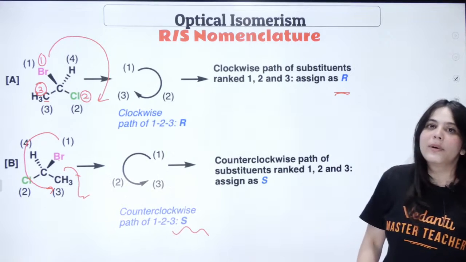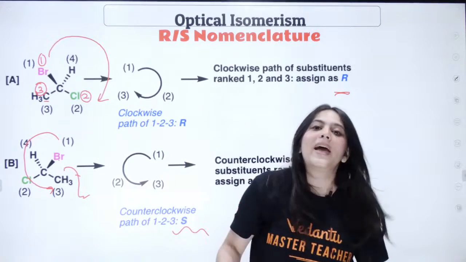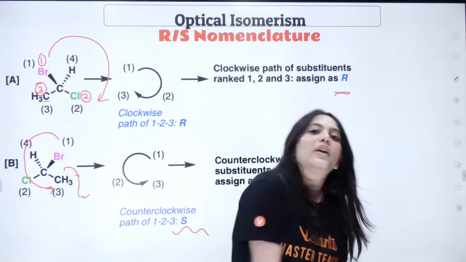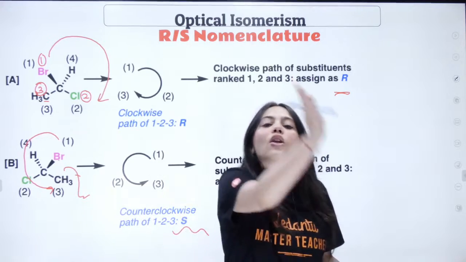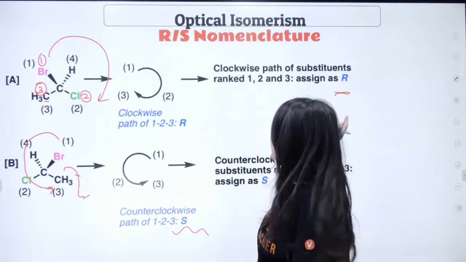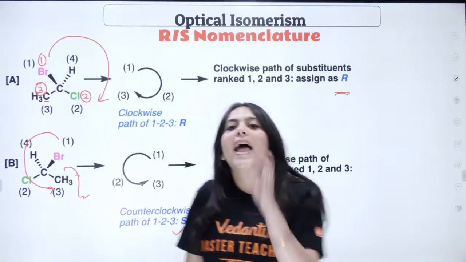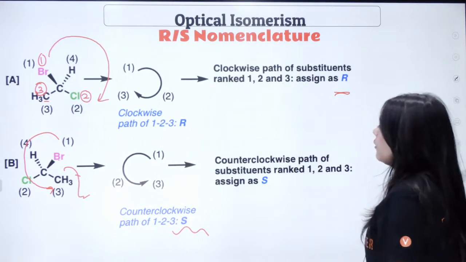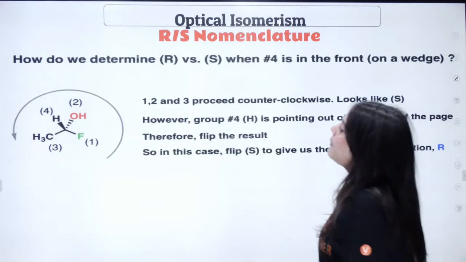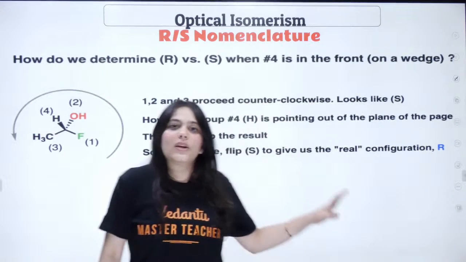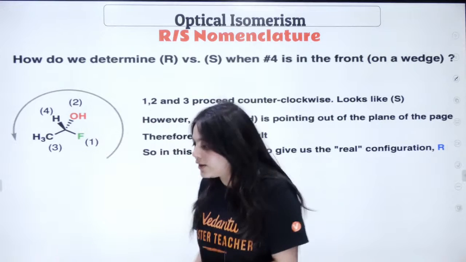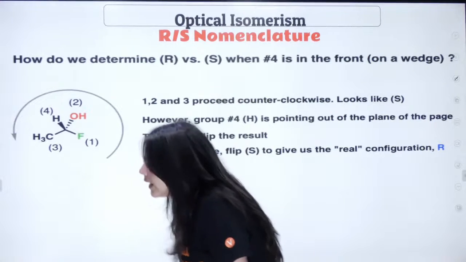Is this clear to everybody? You just have to move your pen and determine if it's moving clockwise, then it gets the R configuration. Otherwise, it gets the S configuration, right? All other steps are mentioned over here.